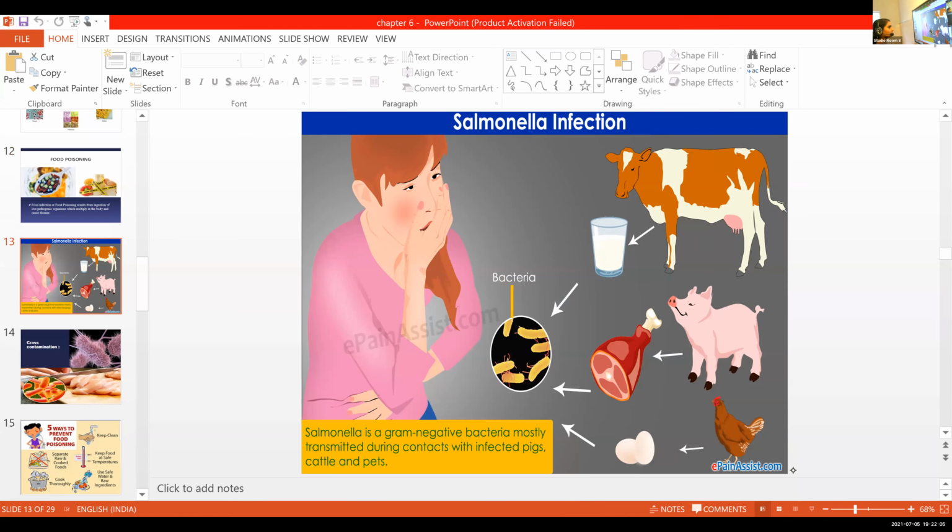So this is the picture that shows how the salmonella get infected in a human body. A pig, chicken, cow, raw milk and all, they have this kind of salmonella, and this is a picture of salmonella bacteria. They directly enter into the human body, that leads to some symptoms, that leads to some complications.